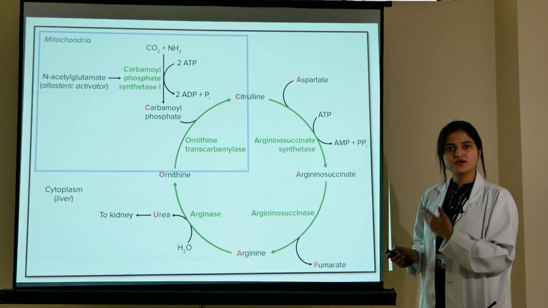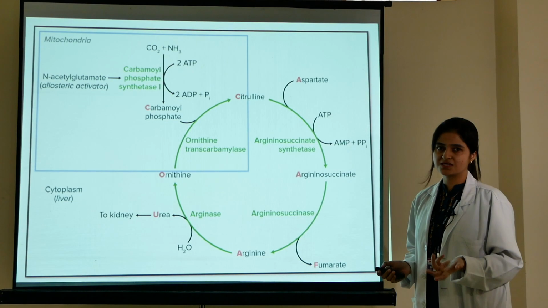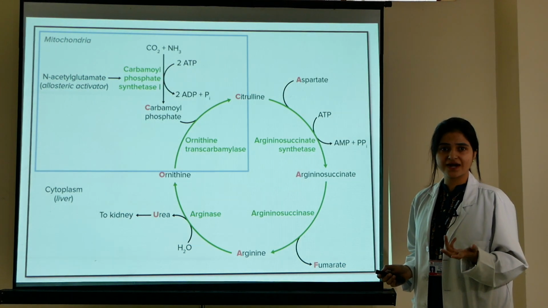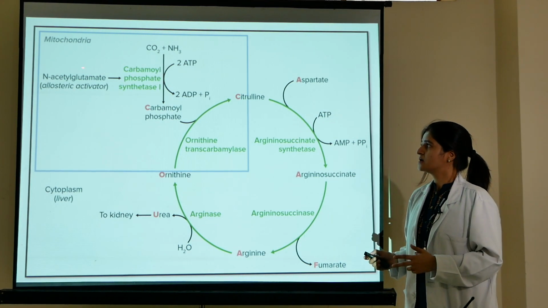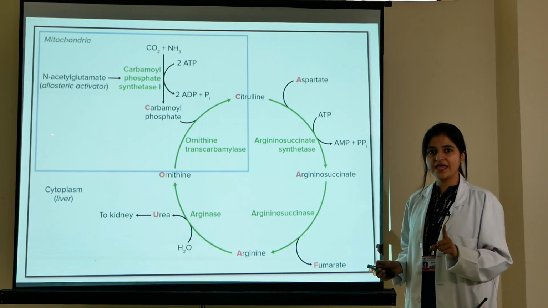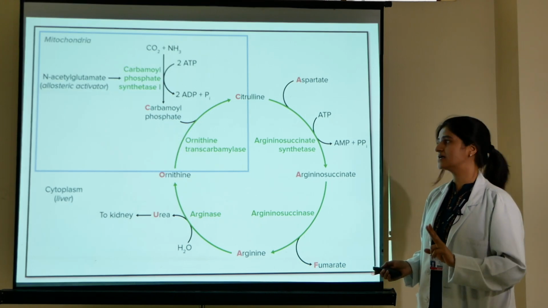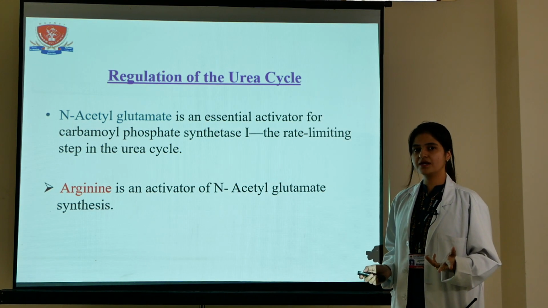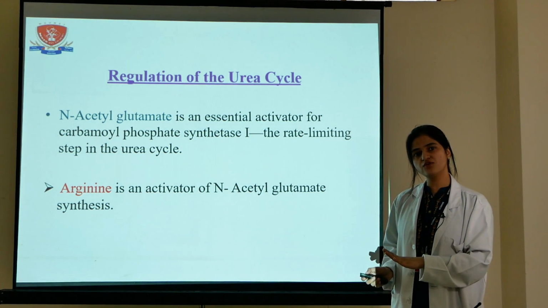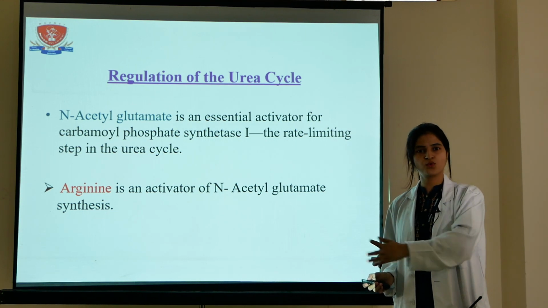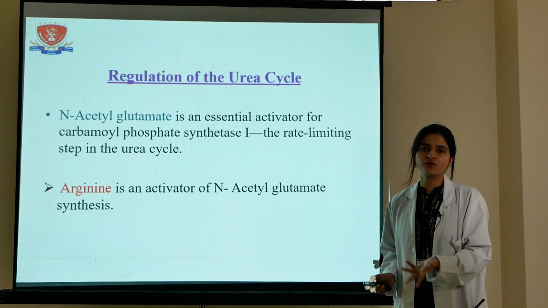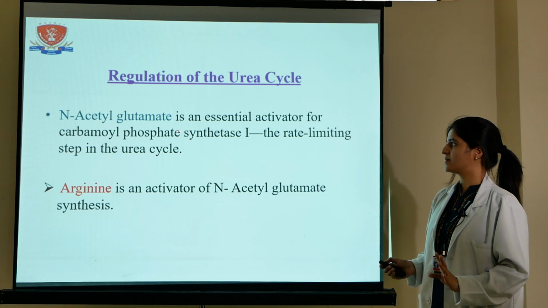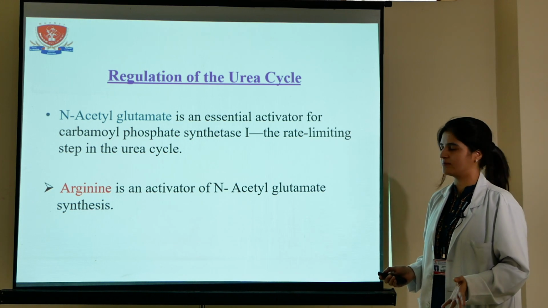Okay. Now the next very important point is that there is an activator of carbamyl phosphate synthetase 1, and the name of that activator is NAG, N-A-G. The full form of NAG is N-acetyl glutamate. So N-acetyl glutamate is an activator of carbamyl phosphate synthetase 1, which is the regulatory enzyme of urea cycle. So the activator of CPS1, carbamyl phosphate synthetase 1, is NAG, N-acetyl glutamate.